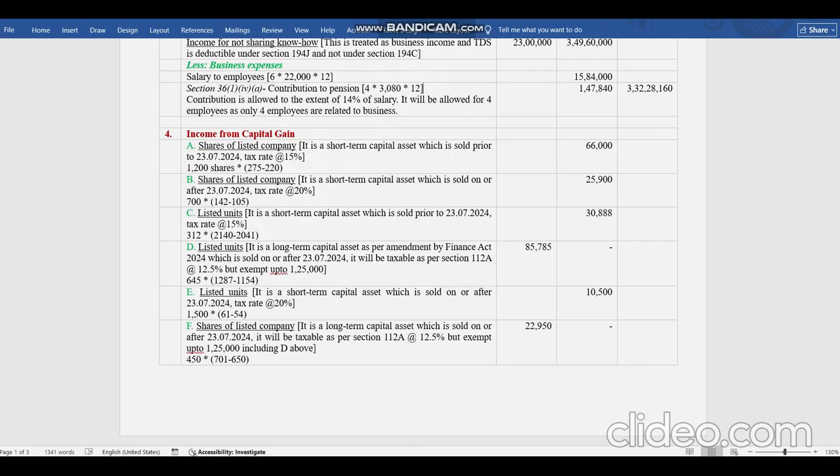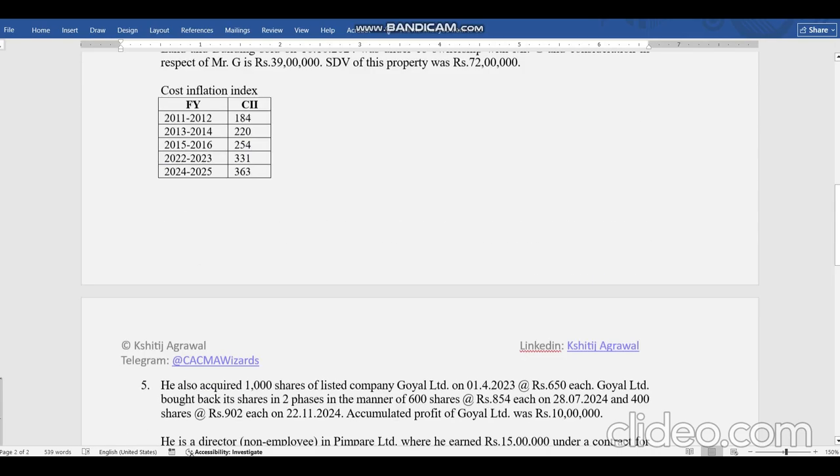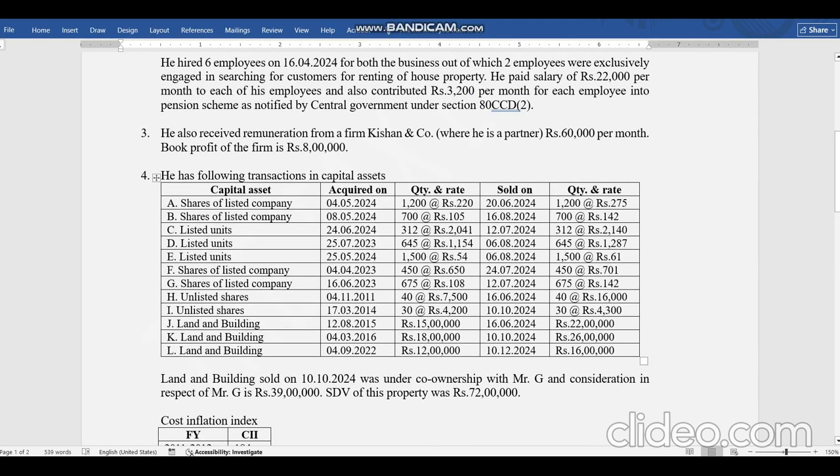Coming to the first point, we'll come to the question. First two cases we'll take together. We'll take lot by lot. These two are shares of a listed company. So he has acquired these shares in May 2024 and he sold these shares in June and August 2024 respectively. So if you see here, both are short term. It is very clear, it is less than 1 year. So both the shares are short term.